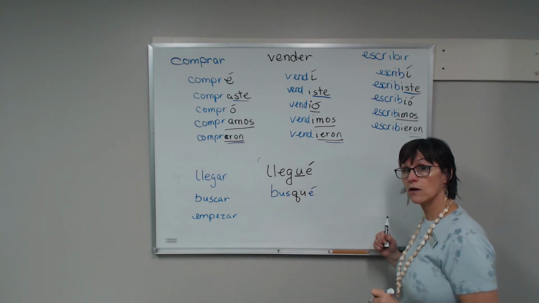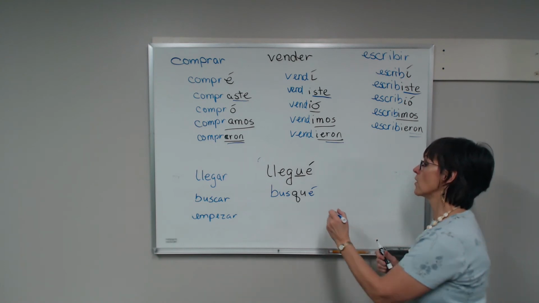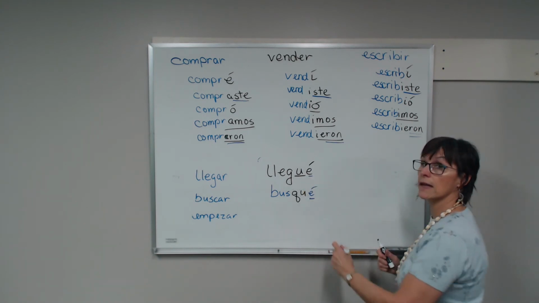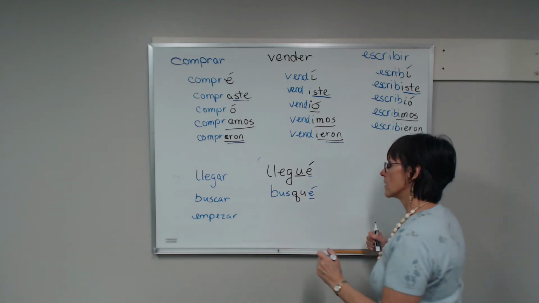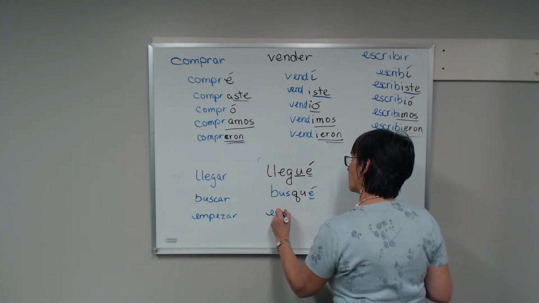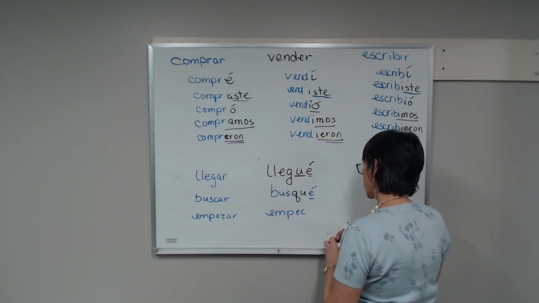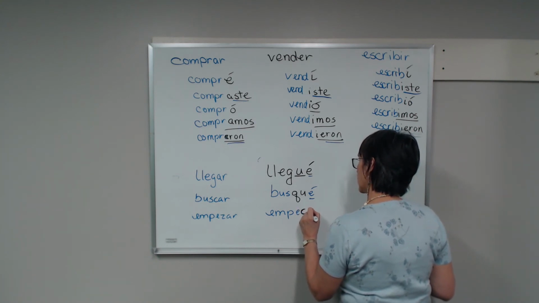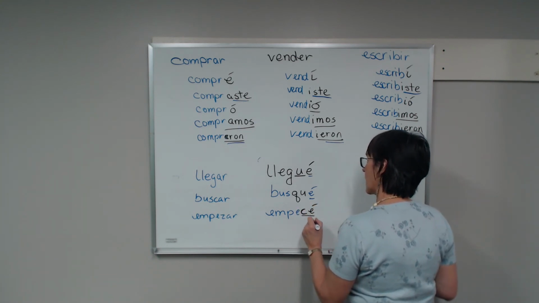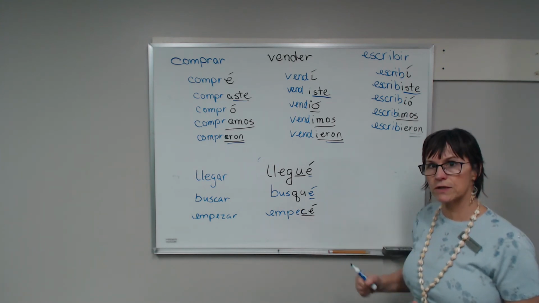I looked for my keys. This changes only in the yo form, because it's in the yo form in AR verbs that you have that E. Only to correct those. Z is always weird. So for empezar, there's no stem change, but we do have to change the Z to a C. Empecé. So the Z changes to a C.